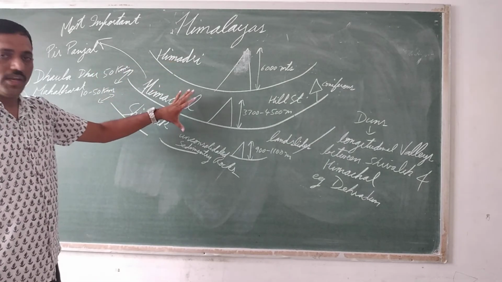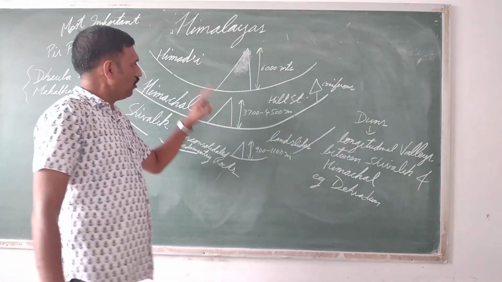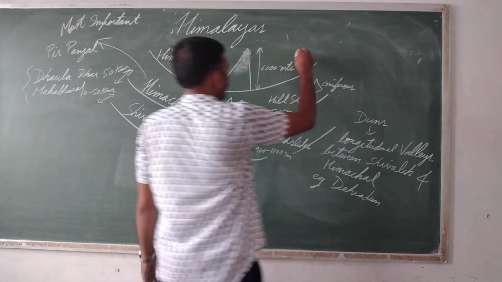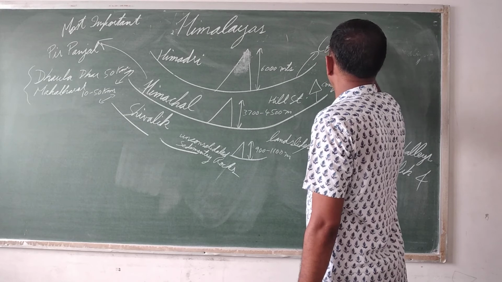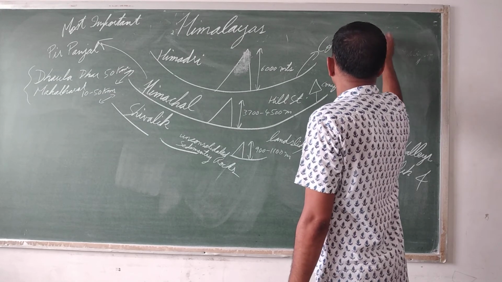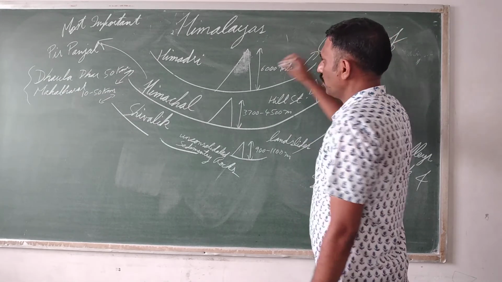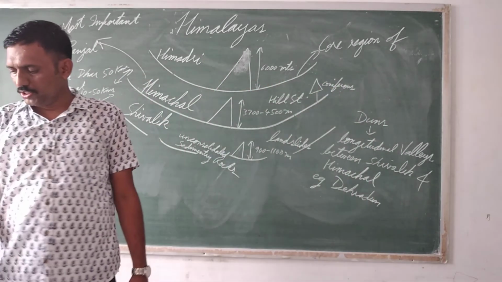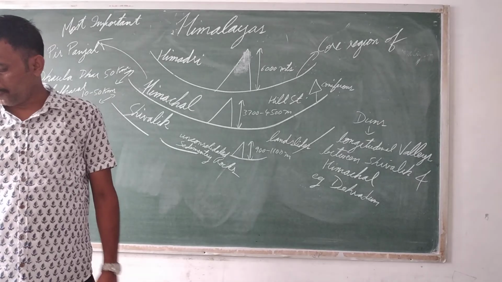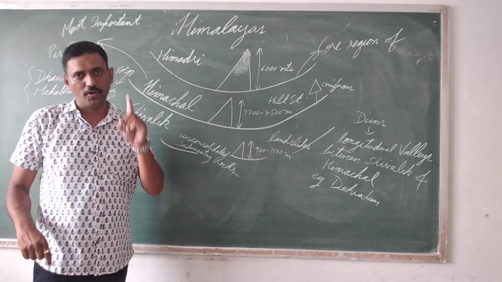The three ranges are made up of sedimentary rock, but the core region of Himadri is made up of igneous rock. This is an important point.